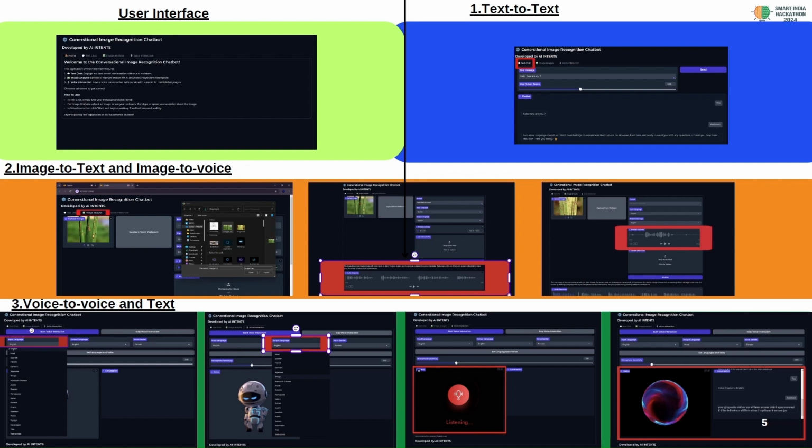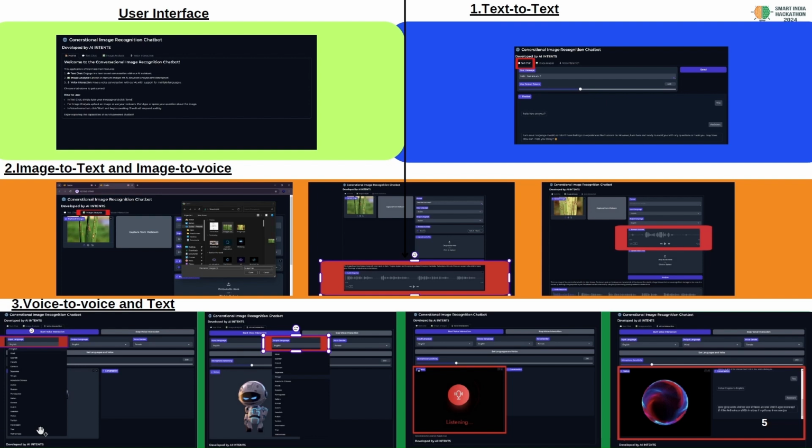In this feature, a user can upload an image, or capture one from the webcam, or if using this application on mobile, capture the image with the mobile camera. The user can give a text prompt as well as a voice prompt in any language, and select any language as the output. The output will come in the selected language, and the audio can also be obtained in the selected language.